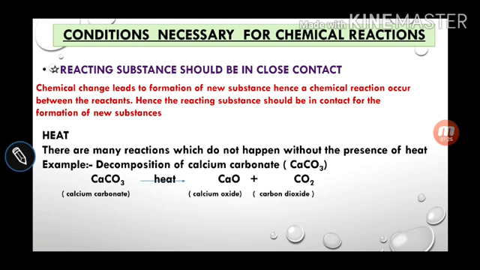When CaCO3 is heated at high temperature, what happens? It will be decomposed into calcium oxide and carbon dioxide gas. So you can see that calcium carbonate is broken down into calcium oxide and carbon dioxide, and it happens in the presence of heat. So it is very clear, heat is also required in many chemical reactions.